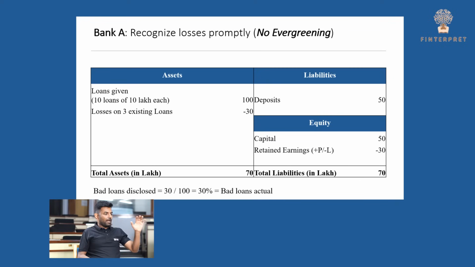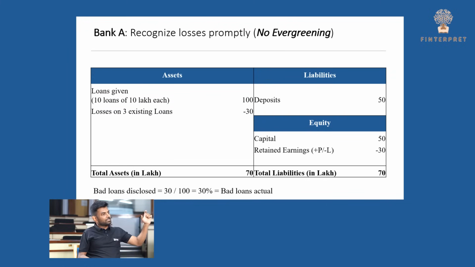Now imagine that out of these 10 borrowers who have been lent 10 lakhs each, 3 of them are in bad scenarios. Say their financial statements are very bad, they are making continuous losses. The business has collapsed, and there is very little likelihood that they will repay you. So roughly 30 lakhs worth of loan is going under water. If the bank is really transparent or prudent, they will take a hit of 30 lakh on their assets, saying the value is 0. For simplicity, let's assume there is no recovery, just for this example.